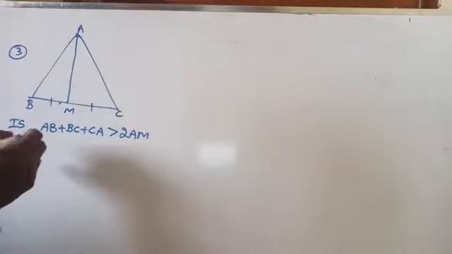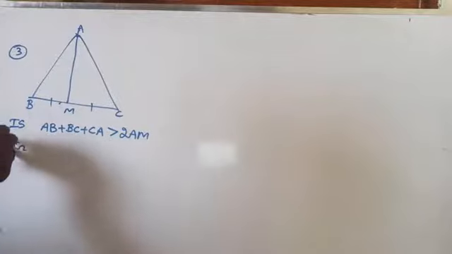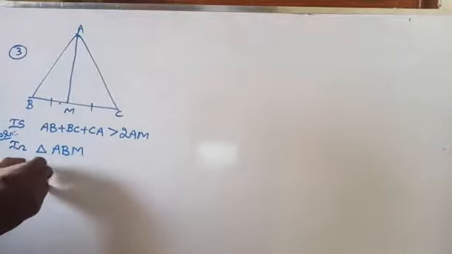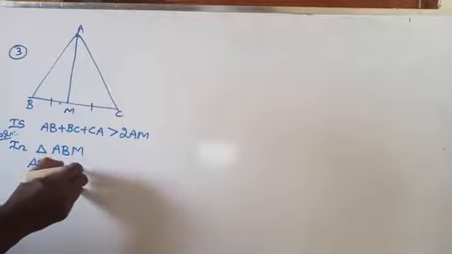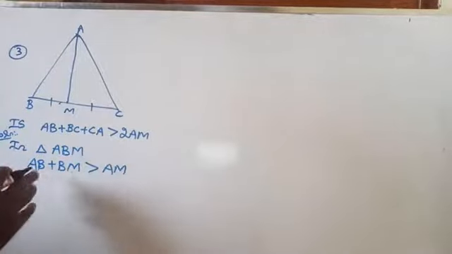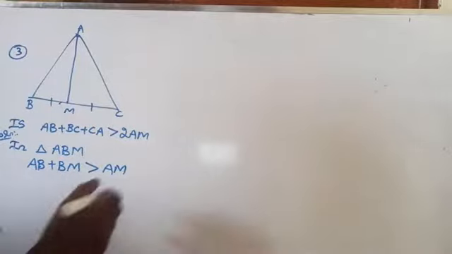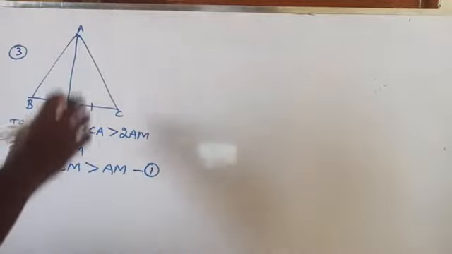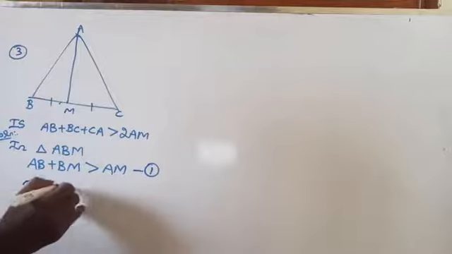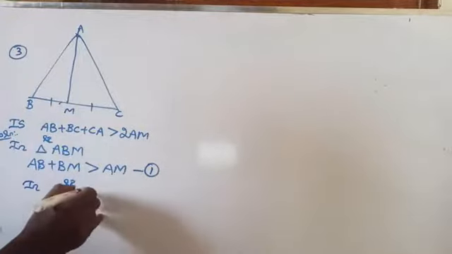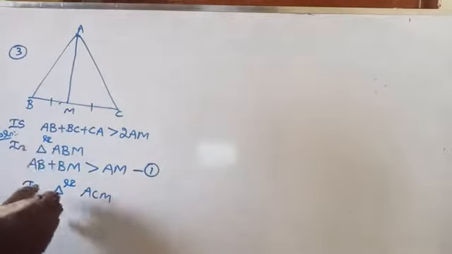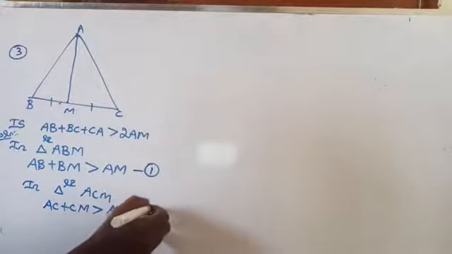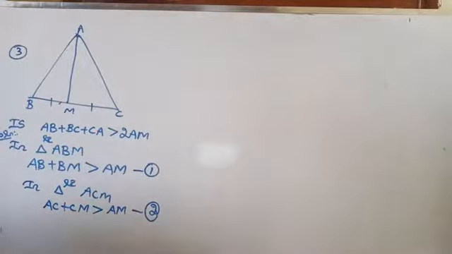Solution: in triangle ABM, AB plus BM is greater than AM, since the sum of the lengths of any two sides of a triangle is greater than the third side. Let it be equation number 1. Now, in triangle ACM, these are the two sides: AC plus CM is greater than AM. Let it be equation number 2.